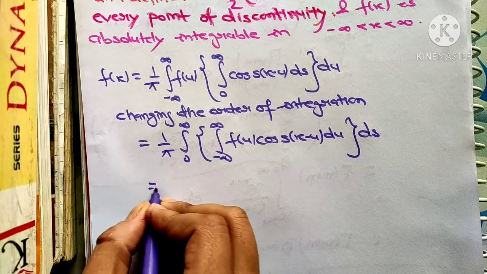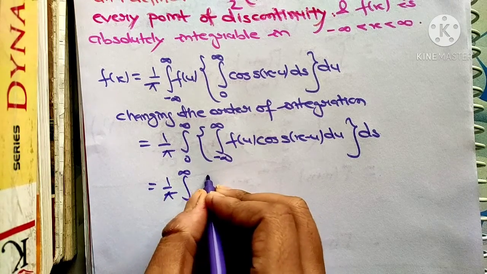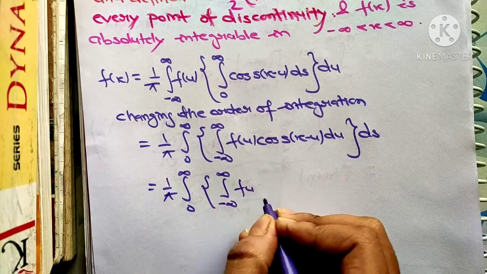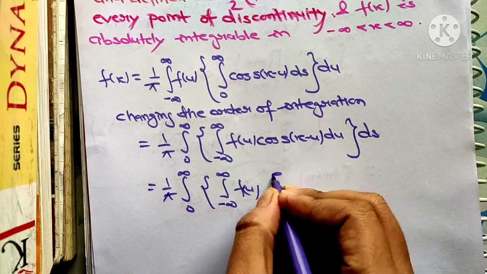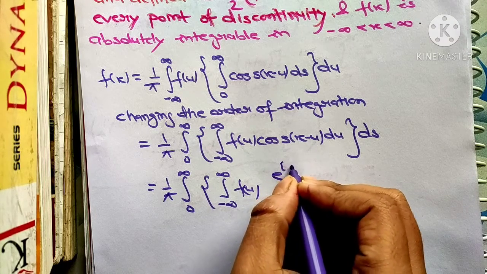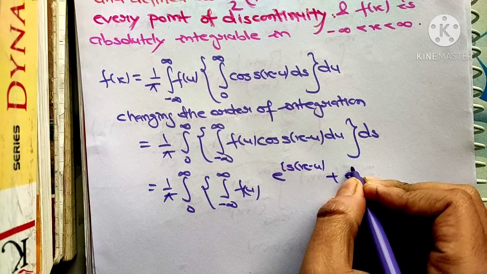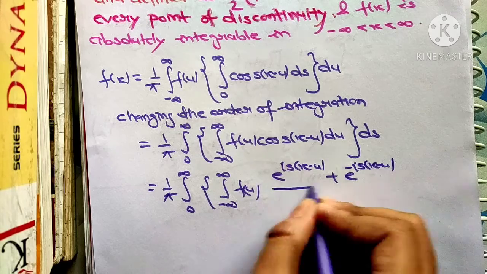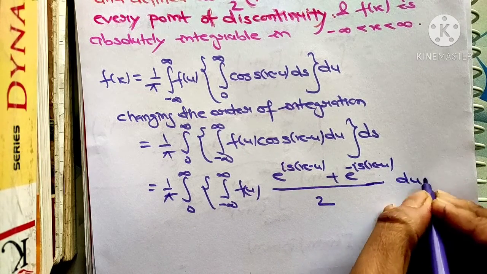After that, just watch carefully. Cos s(x minus u) you can also write as half of e to the power i s(x minus u) plus e to the power minus i s(x minus u). You know this, this is the formula.